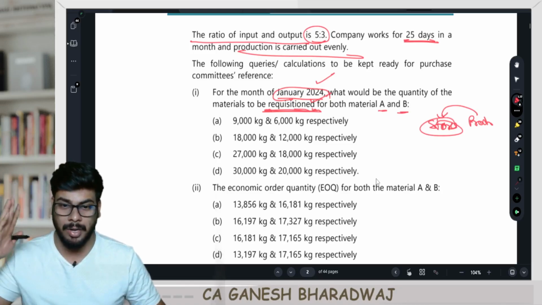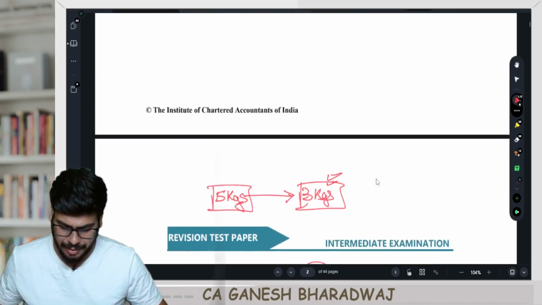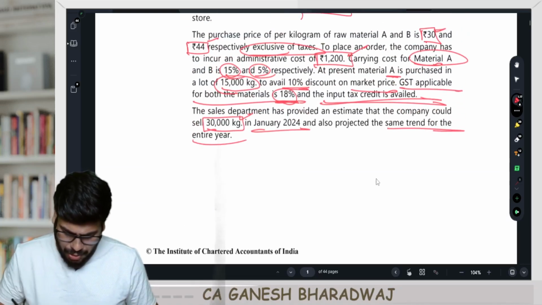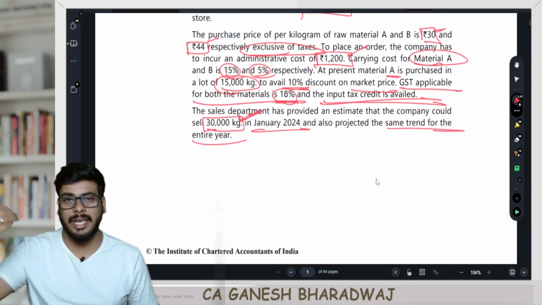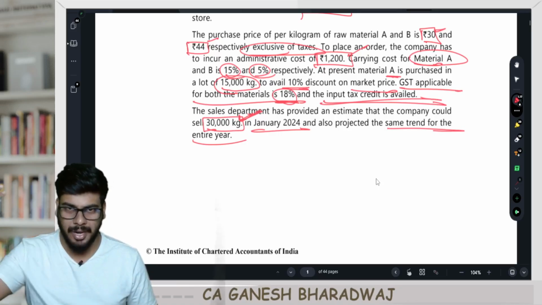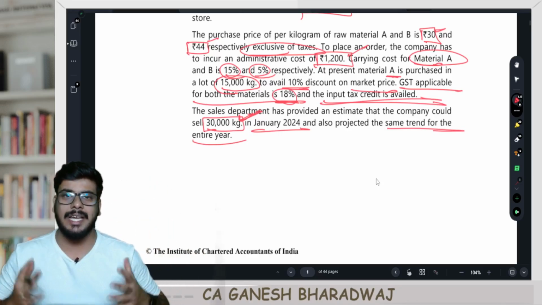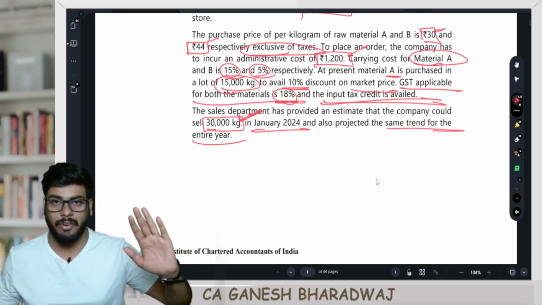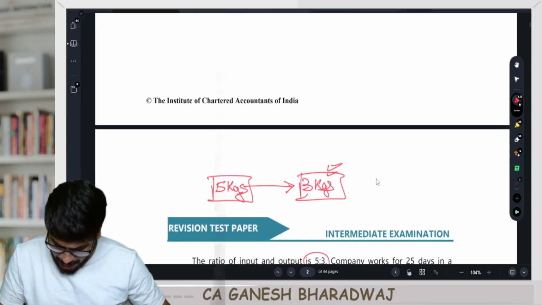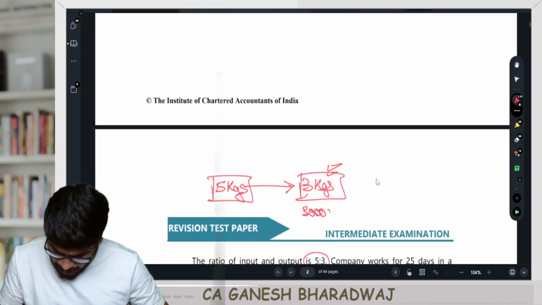2 marks, 2 marks. Right? Now, how will you calculate this? We know that I need to sell 30,000 kgs of my output. There are no opening and closing stock of FG, which means I need to produce 30,000 kgs of output. Correct?